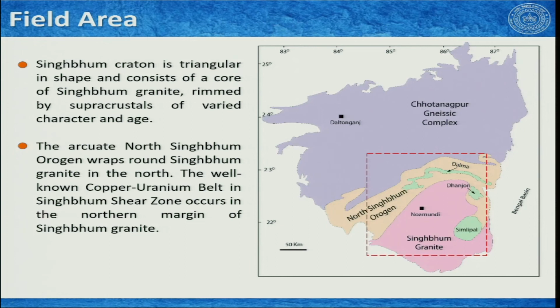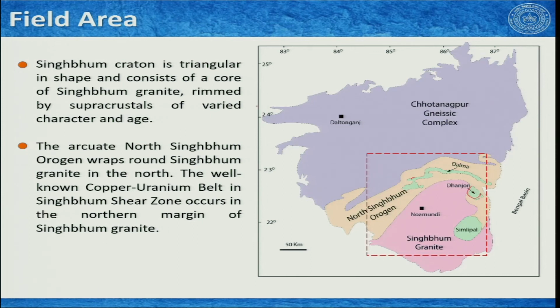What we see here is that it has mostly three distinct geological sections. At the north, we have the Chota Nagpur Granite Gneissic Complex, CGC or CNGC. Then we have the North Singhbhum Orogen or NSO. At the very south, we have Singhbhum Granite, and we have some volcanic rocks here. We have Dalma, this green one, then we have Dhanjori and Simlipal.